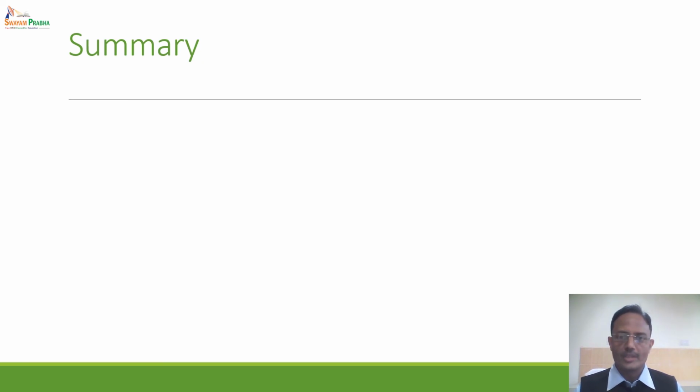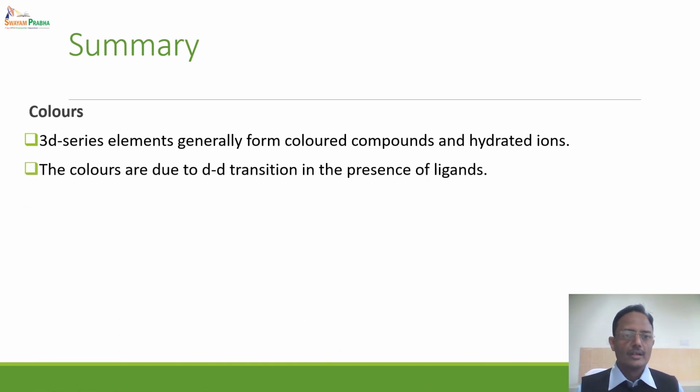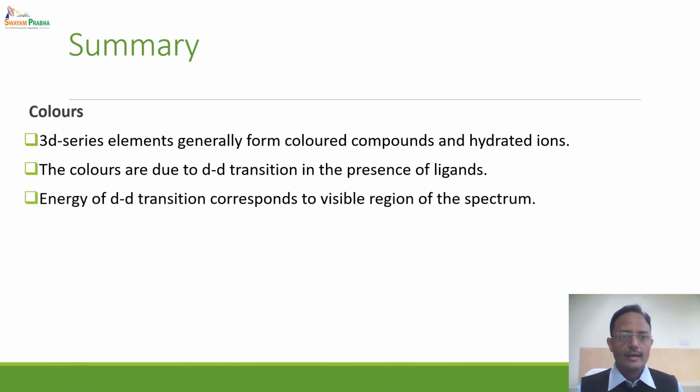Okay, to summarize what we have studied in this lecture about the colors: the 3D series elements generally have a tendency to form colored compounds and colored hydrated ions. The colors are due to DD transition in the presence of ligands or in the presence of water molecules in the hydrated ions, and the energy of DD transition corresponds to the visible region of the spectrum, and hence the compounds are colored.